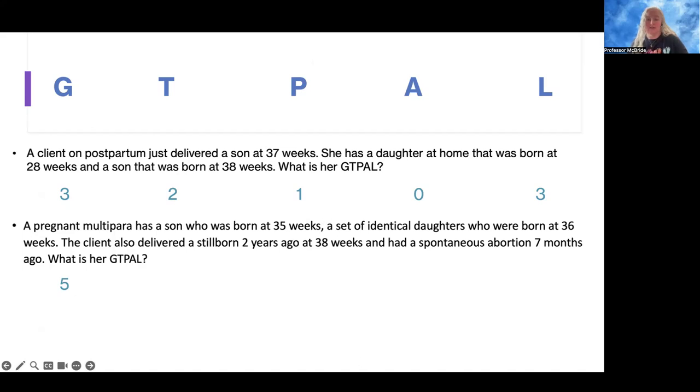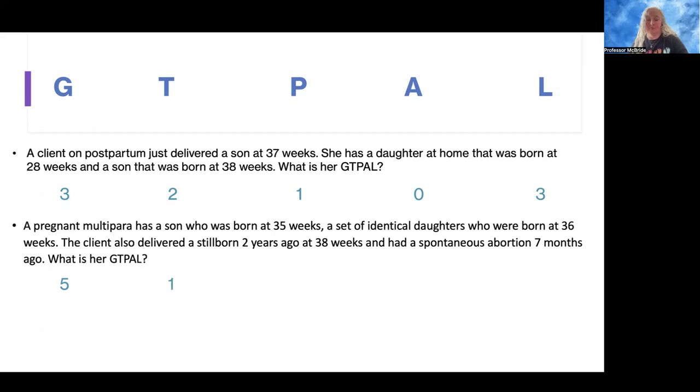Her term deliveries. When we think about her term deliveries, she has the son that was born at 35 weeks. That's less than 37 weeks. So this one is not term. The twins were born at 36 weeks, also not term. She had the stillborn that was born at 38 weeks. That's greater than 37 weeks, so that's 1 term. And then she had a spontaneous abortion 7 months ago. So that's not term. So she has 1 term delivery.